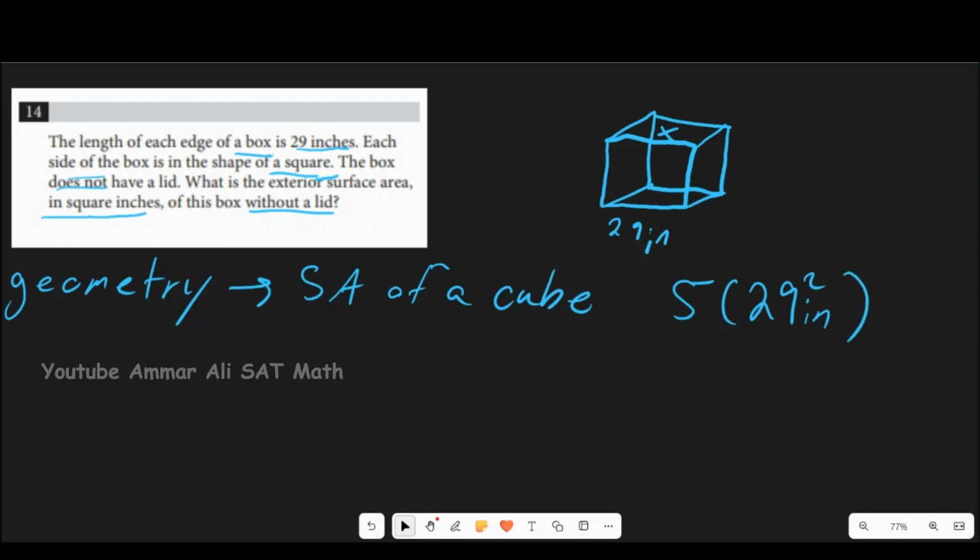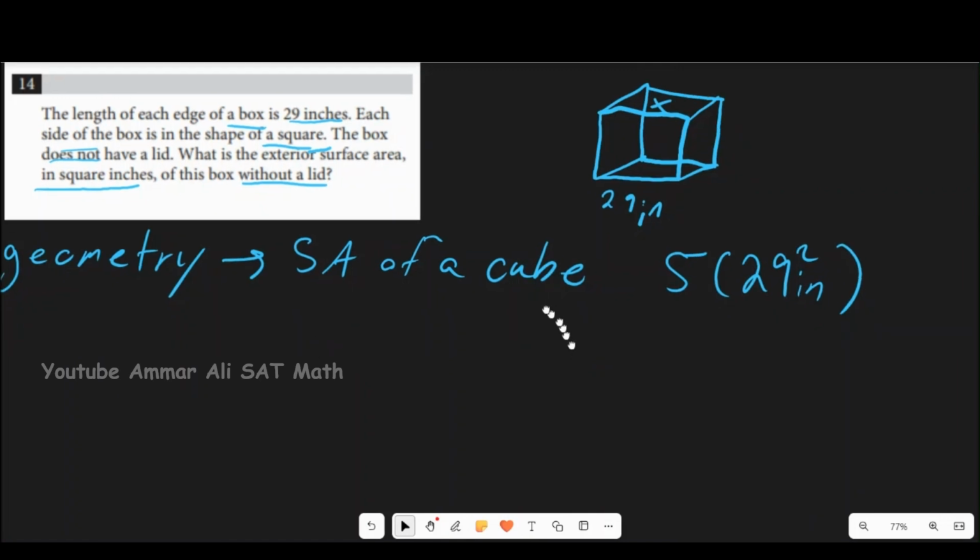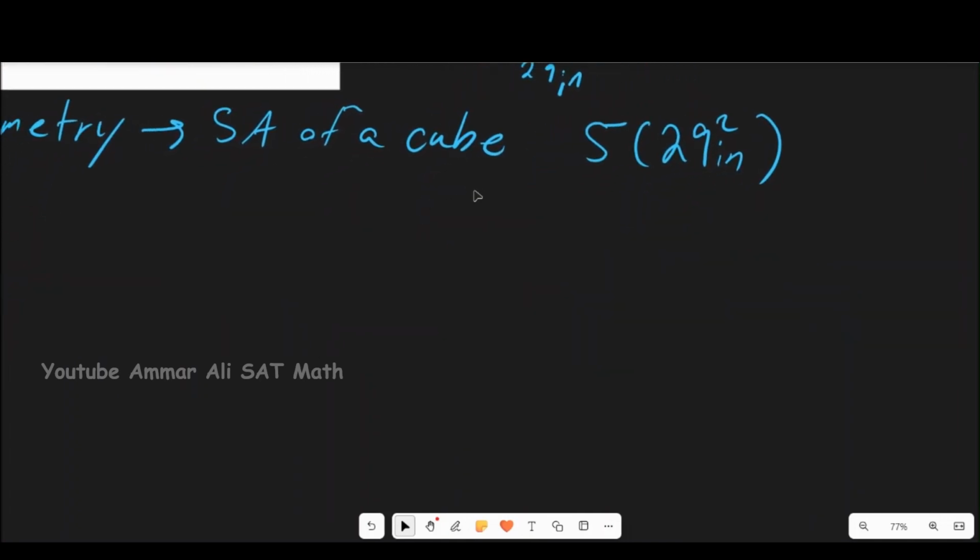Okay, so let us try and figure that out. Let's first do 29 times 29. You can use your calculator. I don't like using a calculator. I like to do everything by hand. So I'm going to just do it by hand right now. So 29 by 29, 9 times 9 is 81. 2 times 9 is 18 plus 8, that is going to be 26. 261.